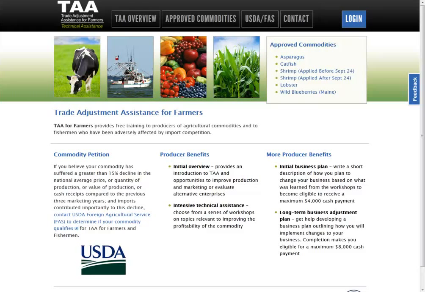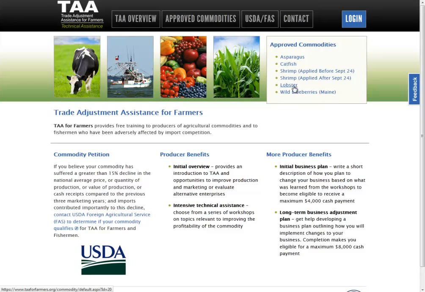First, I want to start with just a quick tour of the TAA for Farmers page. You can locate this page at www.taaforfarmers.org. And once you're there, you'll get this page that has all the approved commodities in the middle of the right-hand side of the page here. And you can click on any of these.